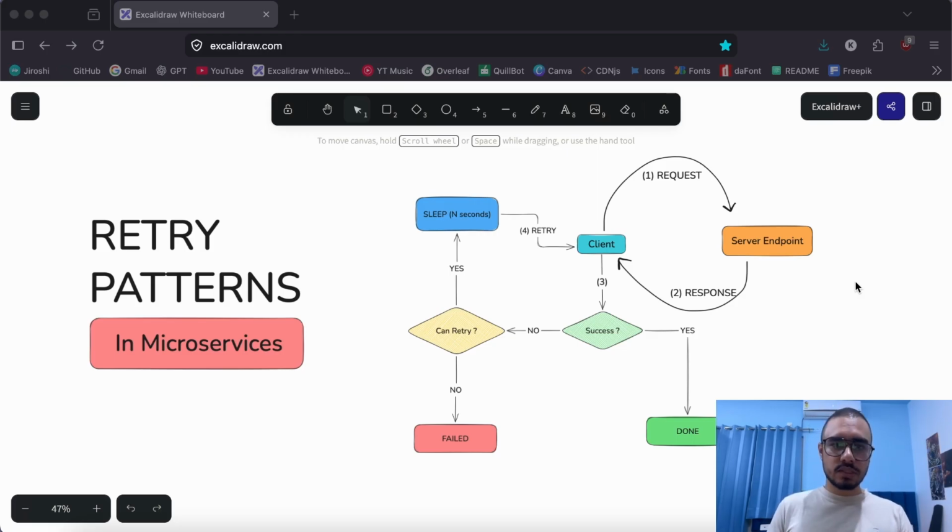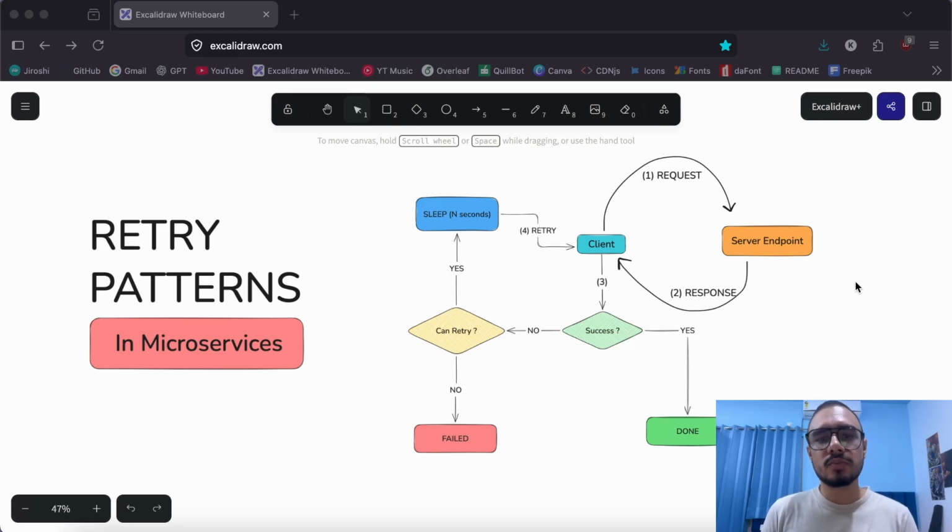So as you can see in the example that I've given here, this diagram, the client is making a request to the server endpoint, and the server is returning a response. It could be a success or a failure response. Now, if it is a success, we conclude the request is successful. But what if it fails? Now, if it fails, we ask the question, can we retry? Now, what does this mean? Why do we ask, can we retry?